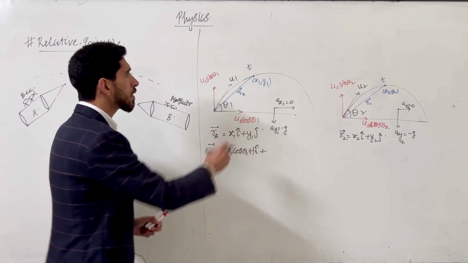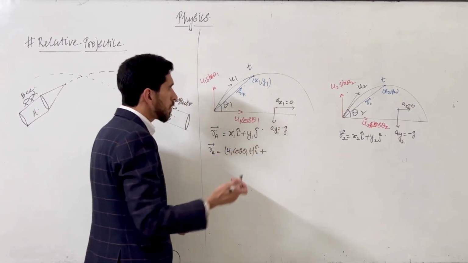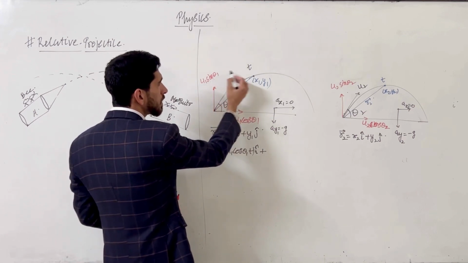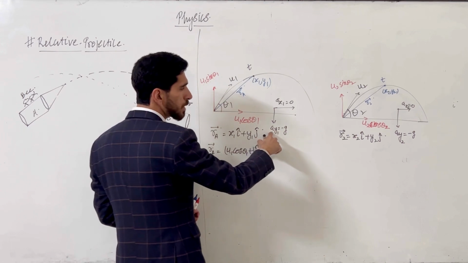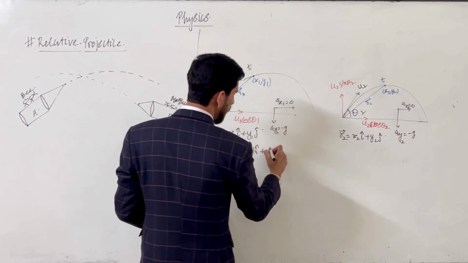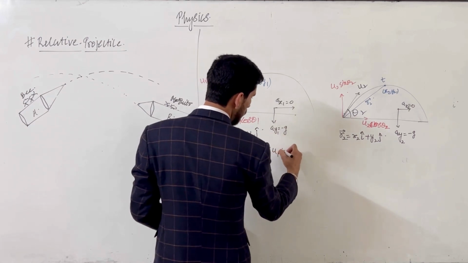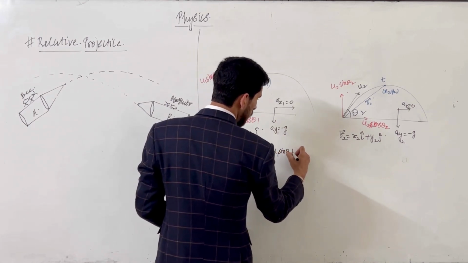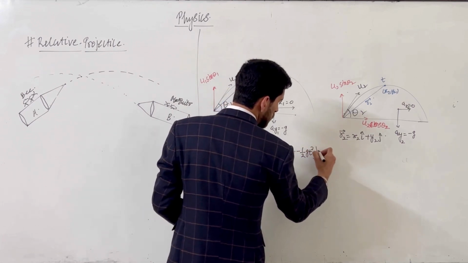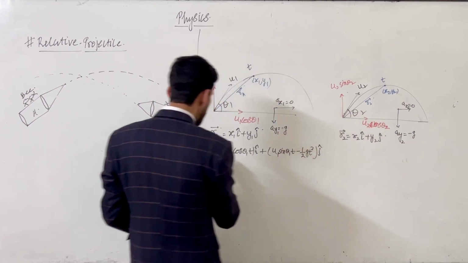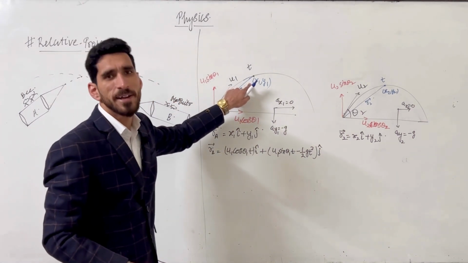plus y1. So what is the y1 coordinate? That is the motion in the y direction. So we can write the velocity u1 sin theta 1 into t minus half a t square. What will be the sign of a? That will be minus. So we can write u1 sin theta 1 into t minus half g t square j cap. So this will be the coordinate of the first particle.